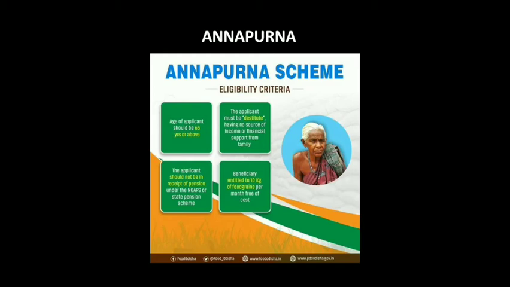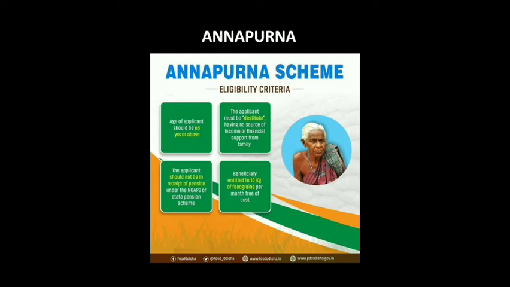For this scheme, during the year 2000 to 2001, the Indian government spent around 100 crore rupees in order to provide the food grains to these people, and they targeted mostly the poorest of the poor and senior citizens of India.